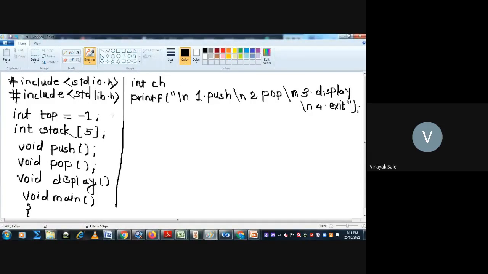Then printf enter your choice, slash n enter your choice, then scanf percentage d and ch.